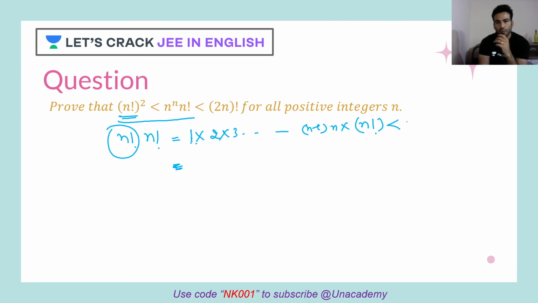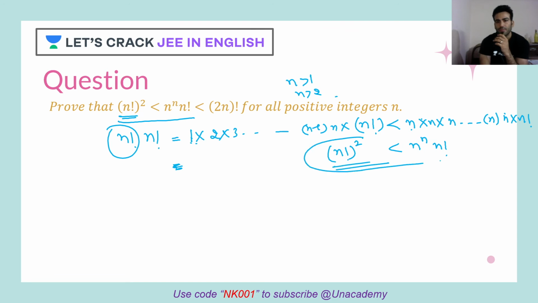So I'll replace 1 with n, similarly 2 with n, similarly 3 with n. As I know that n is bigger than 1, n is bigger than 2 also. So I am replacing all these terms with n till n minus 1. Then I have this term already. So as you can see, n is there n times. So this will be n raised to n into n factorial here. So this inequality got proved.